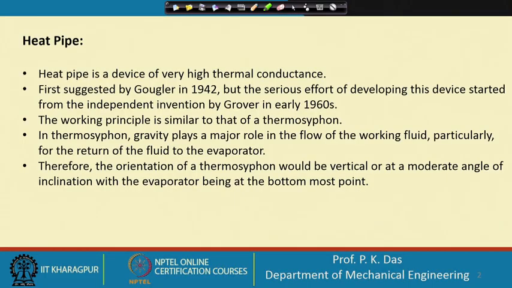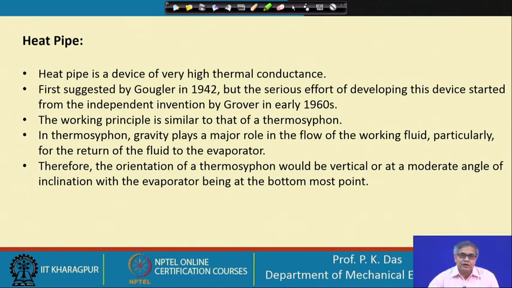Gravity plays a very important role in that. Therefore, gravity helps in returning the liquid from the condenser section to the evaporator section. Therefore, the evaporator has to be at the bottom part of this device called a thermosiphon.